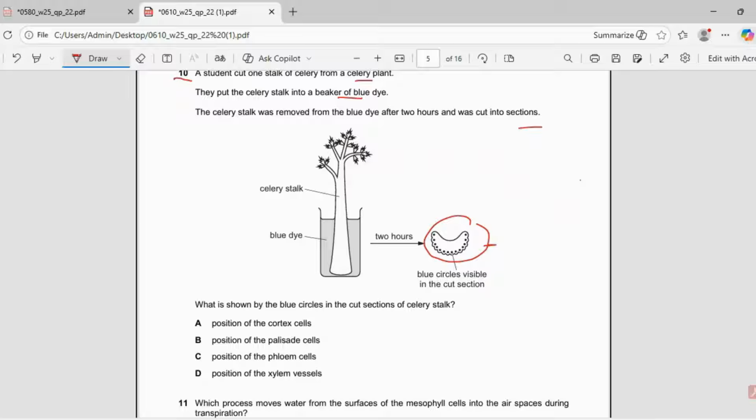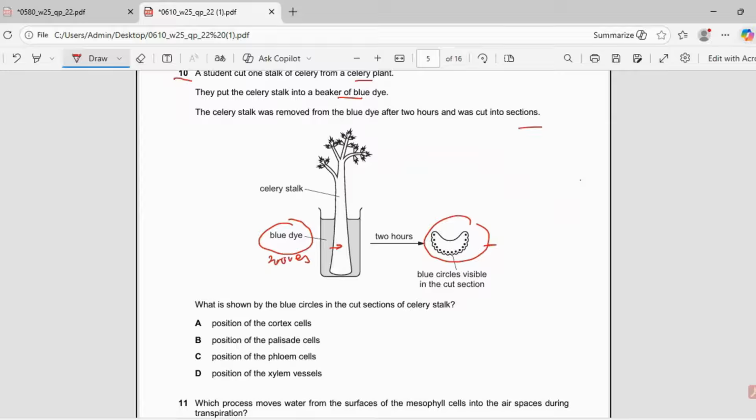Now see, you have water here. The beaker had water, okay? And we know that this blue dye is going to enter the celery stalk dissolved in water. So the blue dye moves with water.